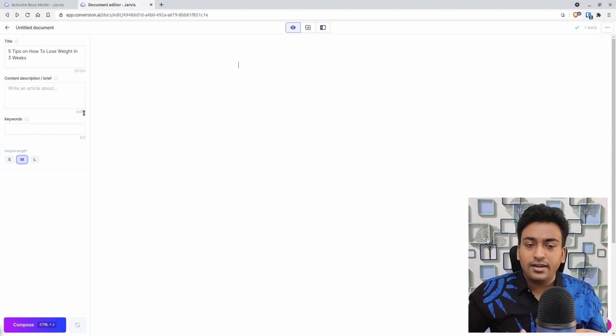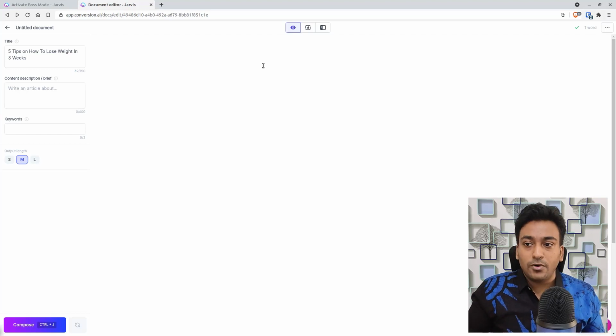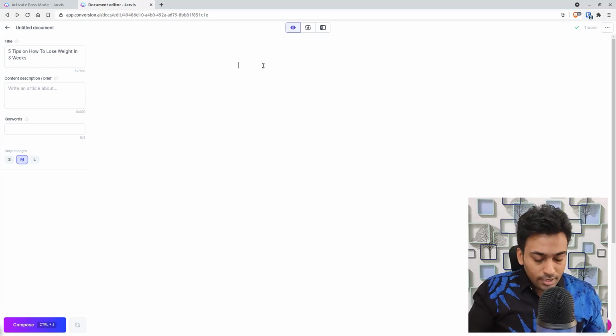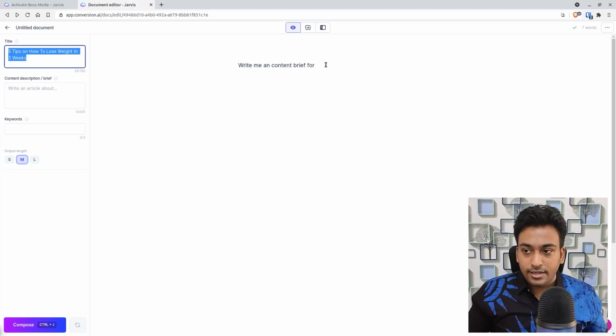Don't keyword stuff it. Try to create simple and small sentences, which will help you write a better article. What if, let's say for example, you don't want to write the content description yourself, you want Jarvis to suggest a content brief? That is also a possibility. What you need to do is come here, and I'm going to give a command: write me a content brief for, and I'm just going to give the title itself.